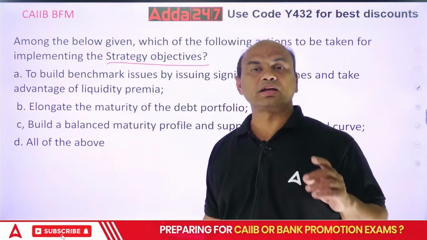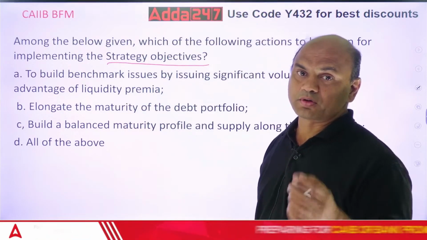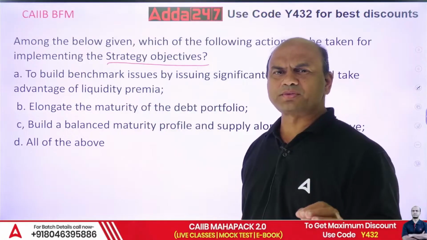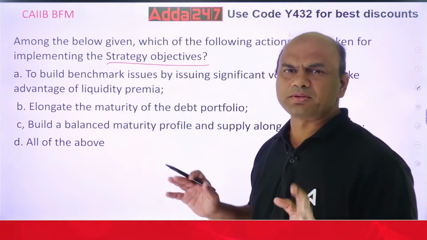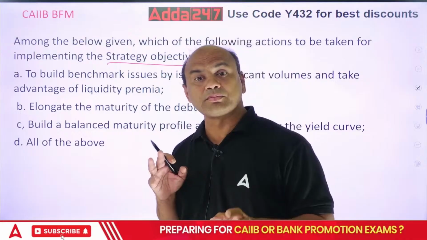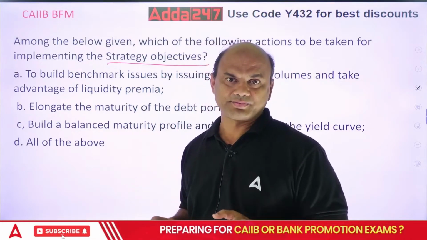Strategy means you are thinking of long term. Whenever you are thinking of long term, the first question that comes to mind is the yield curve. The yield curve is very important for the long-term survival of any bank.